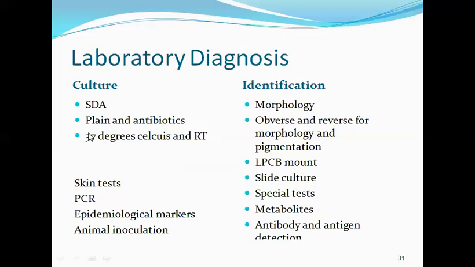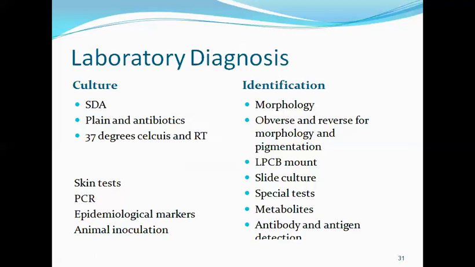Now, fungi usually take a long time to grow. Yeast and yeast-like fungi like Cryptococcus and Candida albicans will grow faster, whereas molds like dermatophytes will take a longer time to grow. So fungi need a long incubation period, and we need to incubate the slants for 4 weeks. Intermittently, we take readings at the end of every week. So we inoculate the specimen on the slant and incubate at 37 degrees Celsius as well as at room temperature for at least 4 weeks.